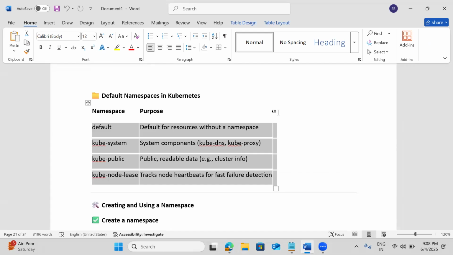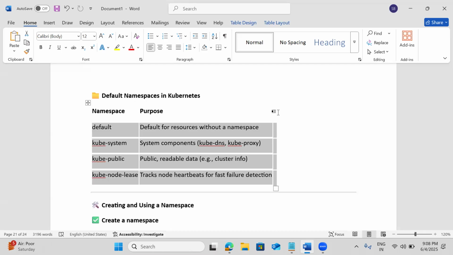Okay. So if you want to change to your own, then you can use that set-context. And internal Kubernetes also maintains a lot of workloads. The API server will have one pod, the scheduler one pod, etcd one pod, kube-dns; there are a lot of components. Those internal Kubernetes components are not in the default namespace.